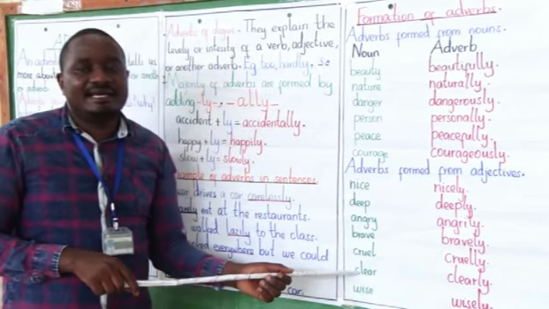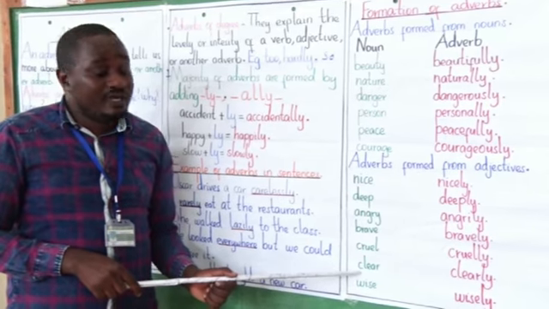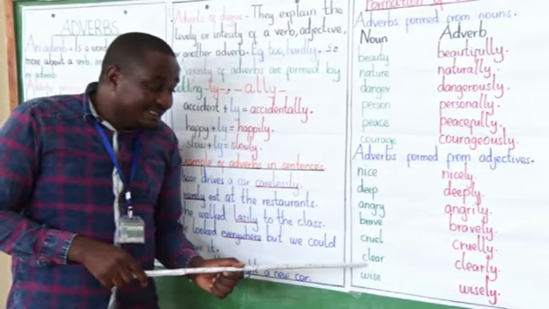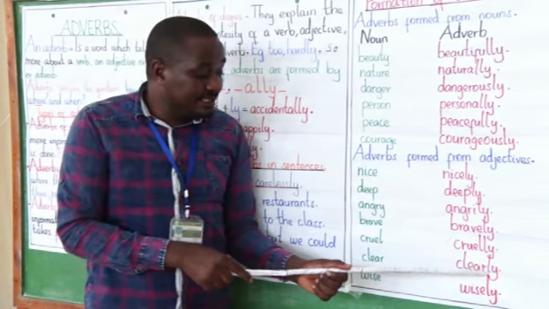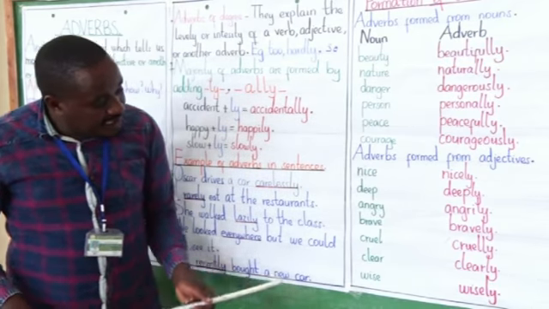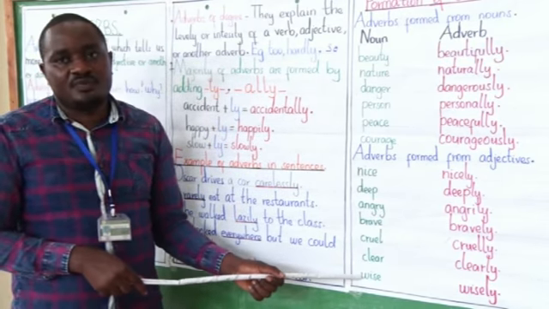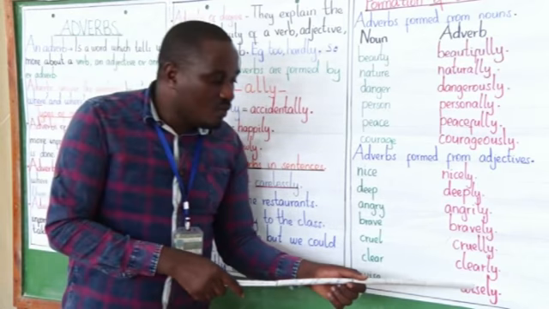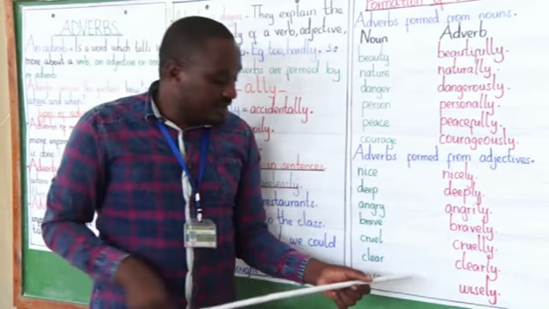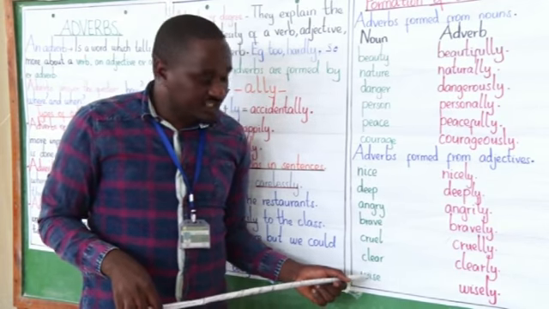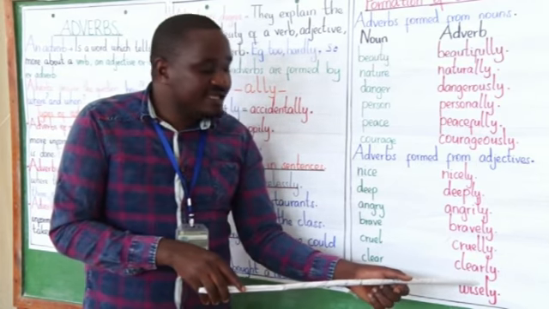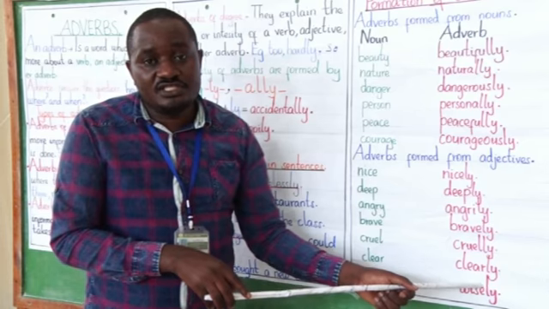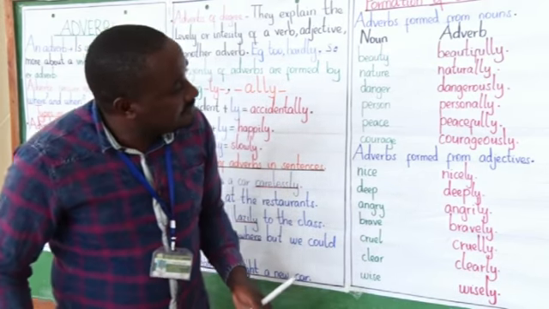From the word clear, which itself is an adjective, we form clearly. The word clearly is an adverb. Wise, we get the word wisely. The word wise is an adjective, and from it we form wisely, which is an adverb.